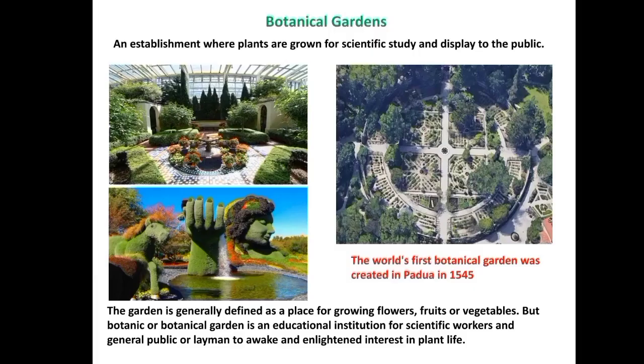So what is a botanical garden? It is a place where a variety of plants are grown primarily for scientific or educational reasons. Okay? So it is a place where a variety of plants are grown. It may be for scientific reasons or for educational reasons, and they are open to the public. This is known as the botanical garden. So it includes ornamental plants from around the world.